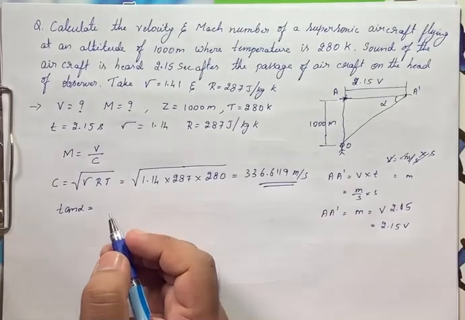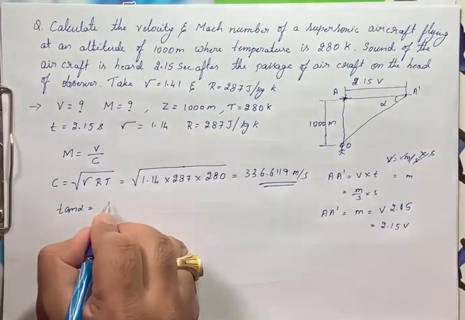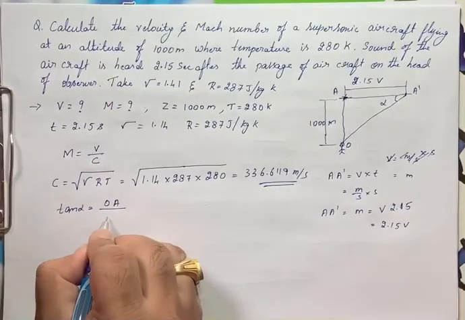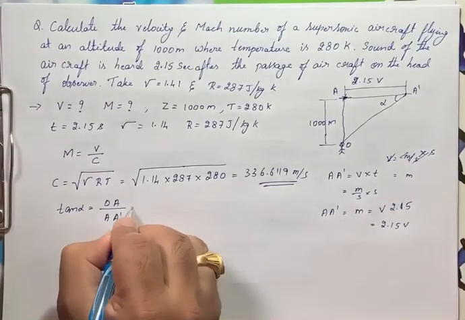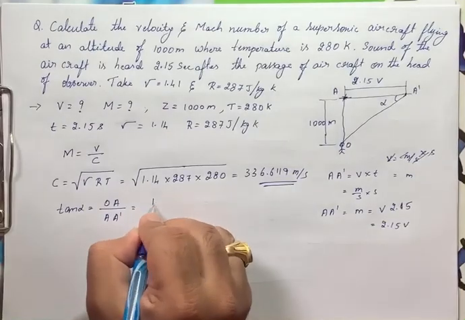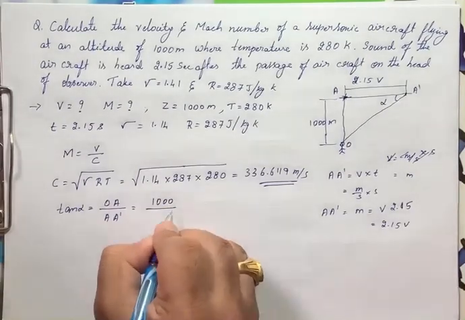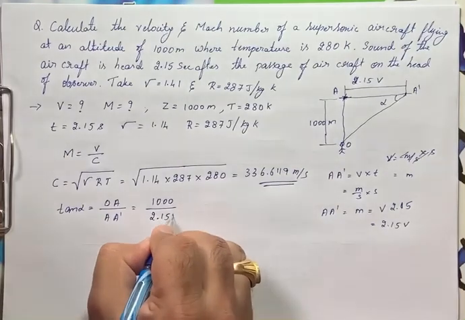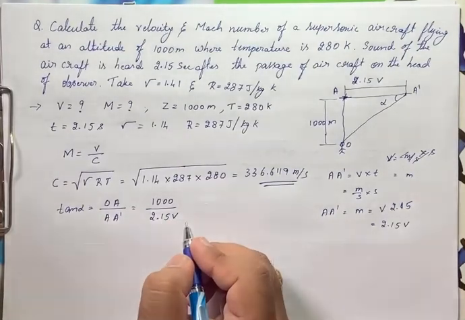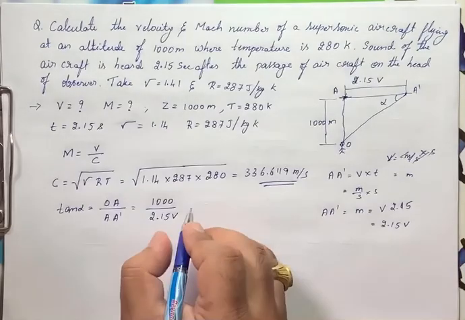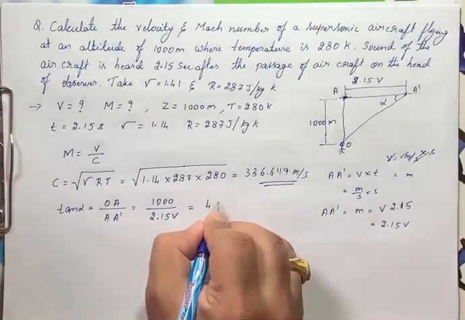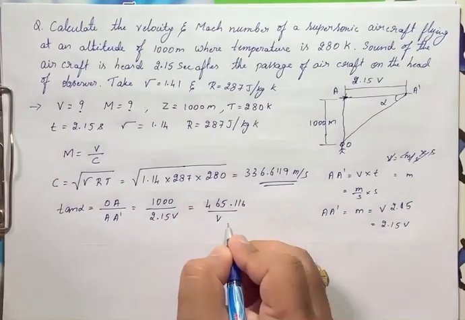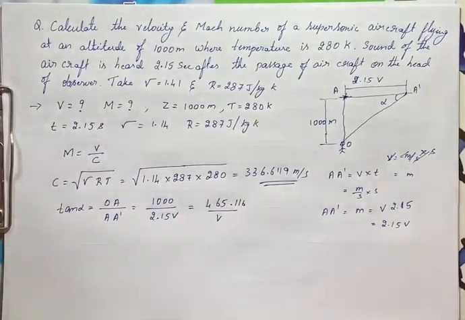Tan alpha is nothing but the opposite, that is OA, by the adjacent, A dash, right? OA is 1000 meter divided by A dash, which is 2.15 times V. At the end I'll get 465.116 by V. That is tan alpha there.